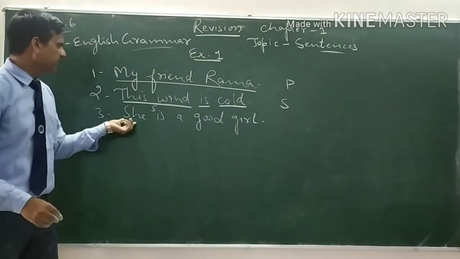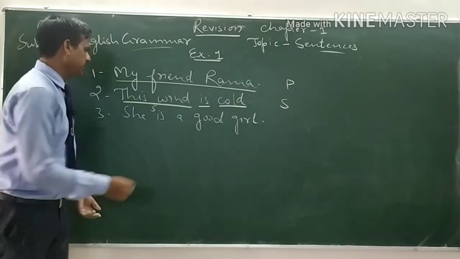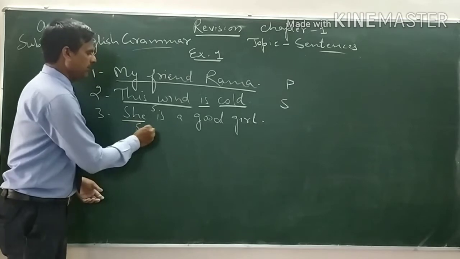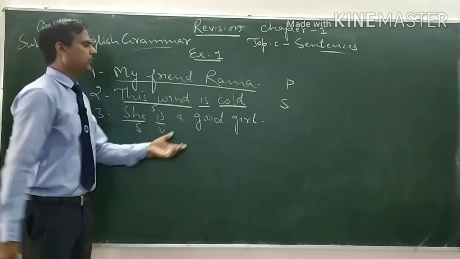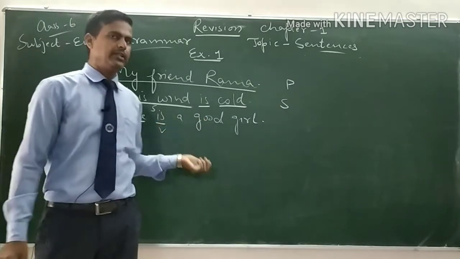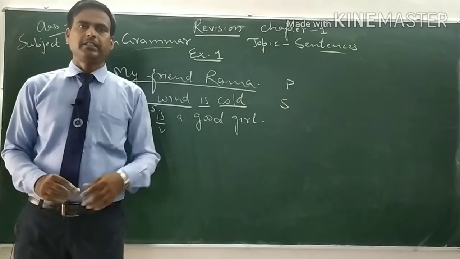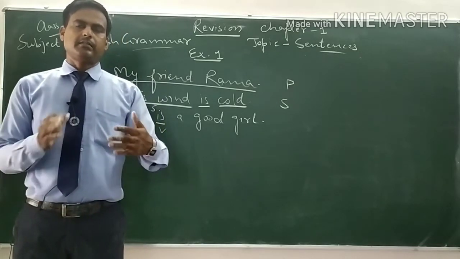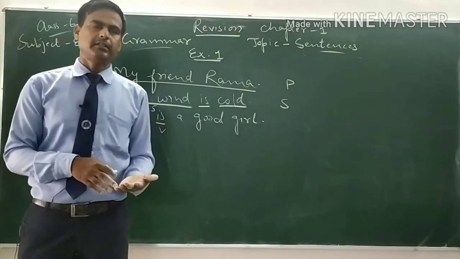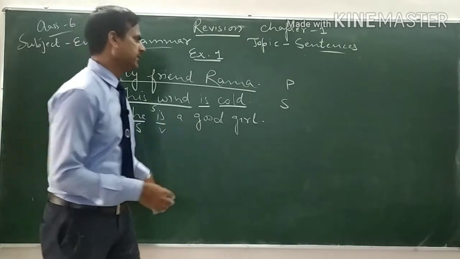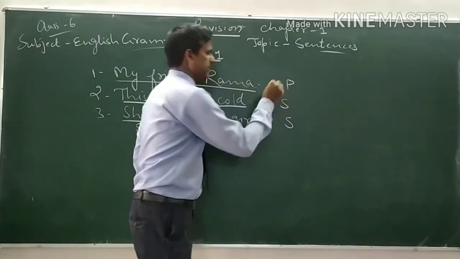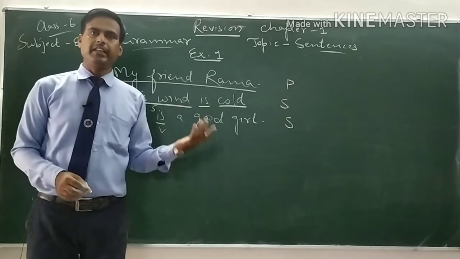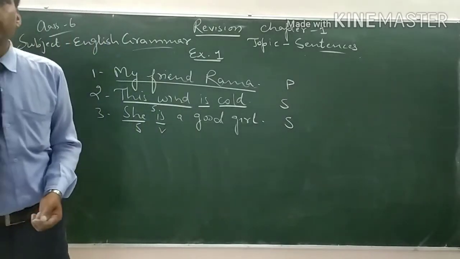Now see this one. She is a good girl. She is the subject. Is the verb. A good girl is the complement of this subject. That's why the sense is complete. That's why this is a sentence. So this is given in your exercise number 1.